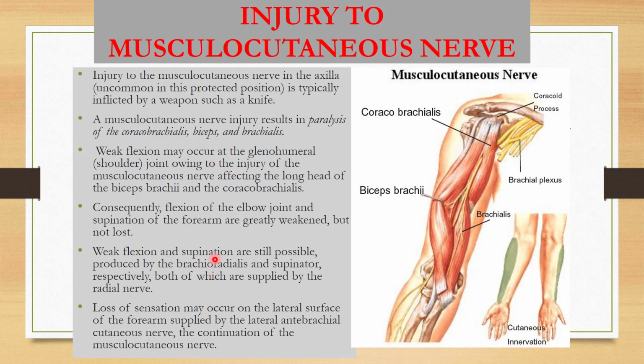So it is supplying brachioradialis and supinator muscle, and they will do the flexion and the supination. Loss of sensation may occur on the lateral surface of the forearm because the musculocutaneous nerve is continued as the lateral antebrachial cutaneous nerve, which is the continuation of the musculocutaneous. So there will be the loss of sensation on the lateral aspect of the forearm.